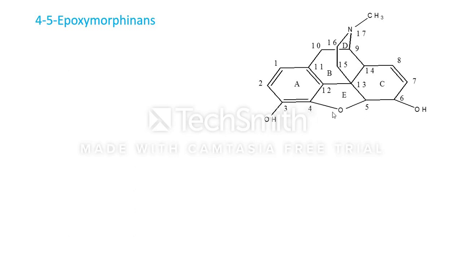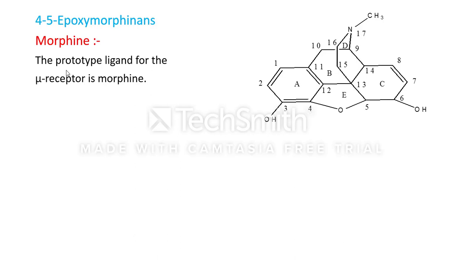This structure is morphine. The example of a 4,5-epoxymorphinan drug is morphine. Morphine is the prototype ligand for the mu receptor.